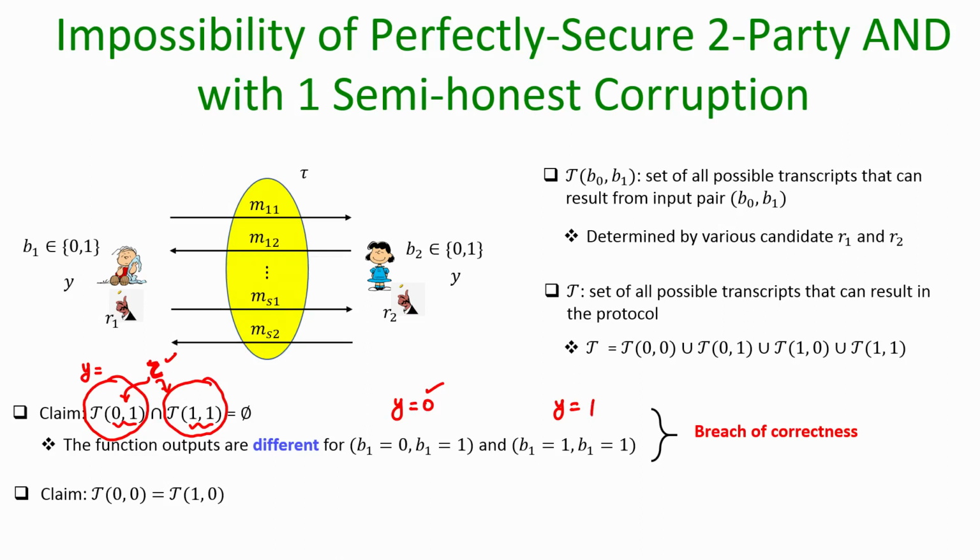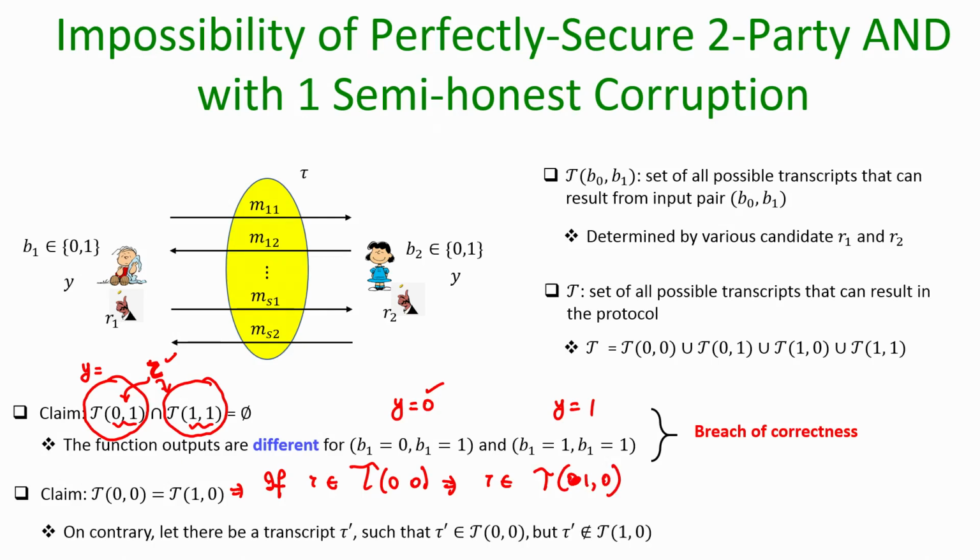The other claim regarding the set of transcripts is very subtle. My claim is that the set of transcripts which could be generated for the input combination 0 0 is exactly the same as the set of transcripts which would have been generated for the input combination 1 0. That means, if there is some transcript tau belonging to the set of transcripts for 0 0, then it also belongs to the set of all transcripts for 1 0 and vice versa, of course for different randomness.